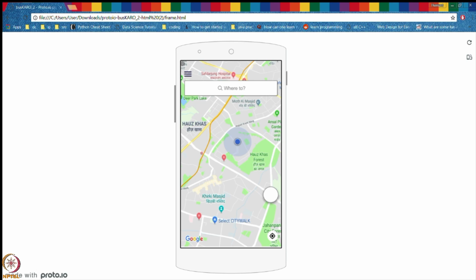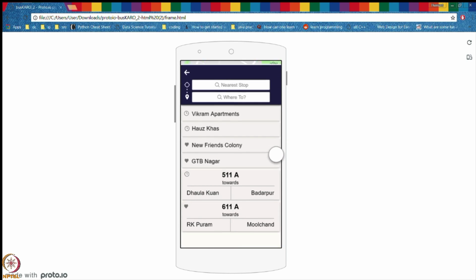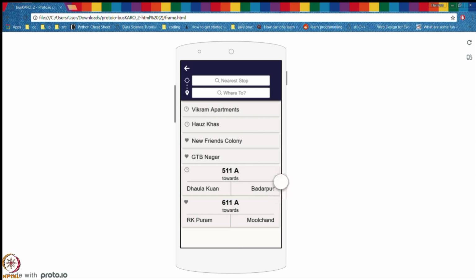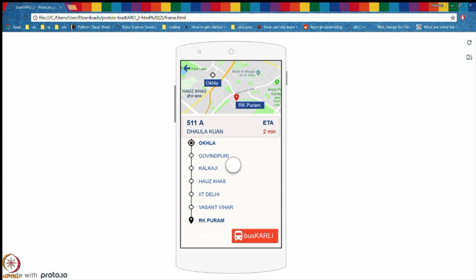Now showing bus search by bus number. So right now we have bus number 511A, which one is going towards Badarpur, the other one is going towards Dhola. If I press towards Dhola, the bus number appears and the intermediate stations from Okhla to R.K. Puram, which is the selected destination. And as you can see, the ETAs are now being displayed here without pressing busKARO, because initially we pressed busKARO and in the pop-up it said that we can now see ETAs for the next 10 minutes. Therefore we do not have to press busKARO again on this screen.